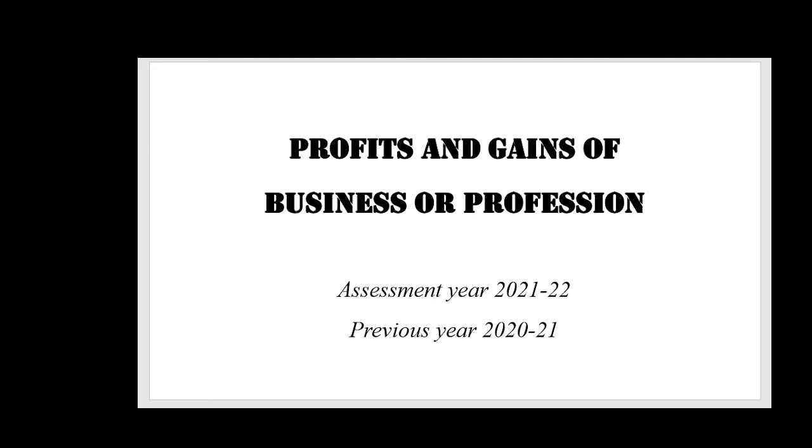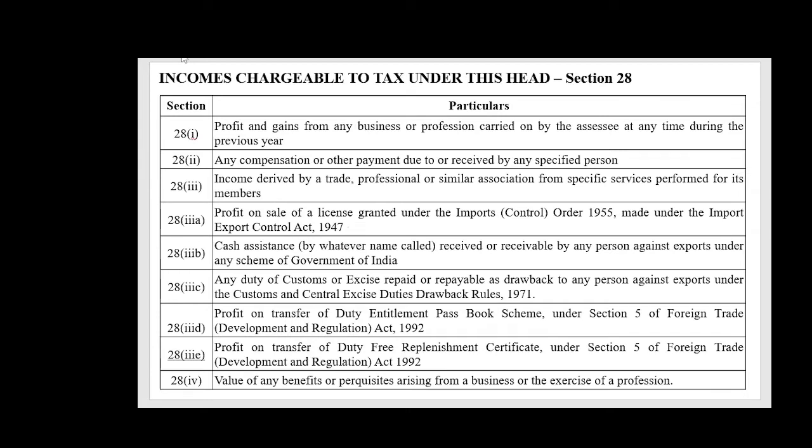This is the second video on profits and gains of business or profession. In this video, we will discuss the incomes chargeable to tax under section 28 pertaining to profits and gains of business or profession. Let us discuss the incomes that are chargeable to tax under this head under section 28. First one is section 28 subsection 1. Profit and gains from any business or profession carried on by the assessee at any time during the previous year.